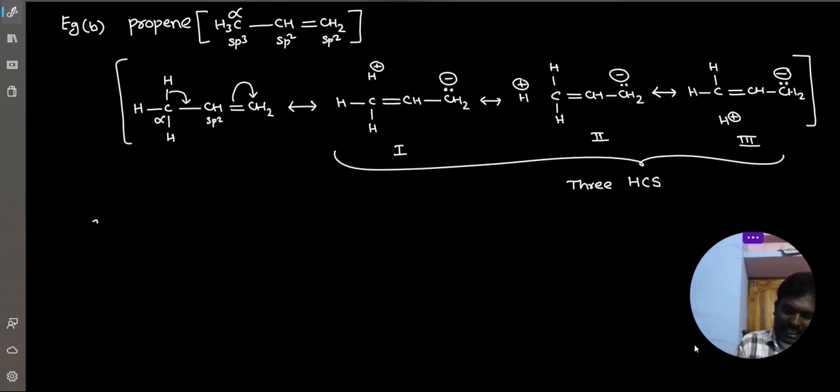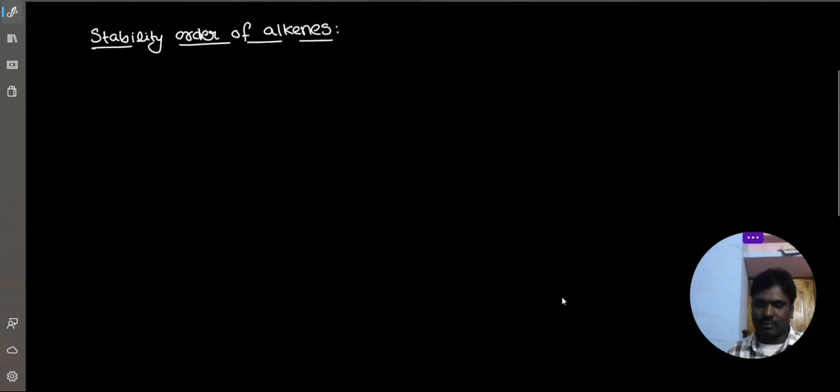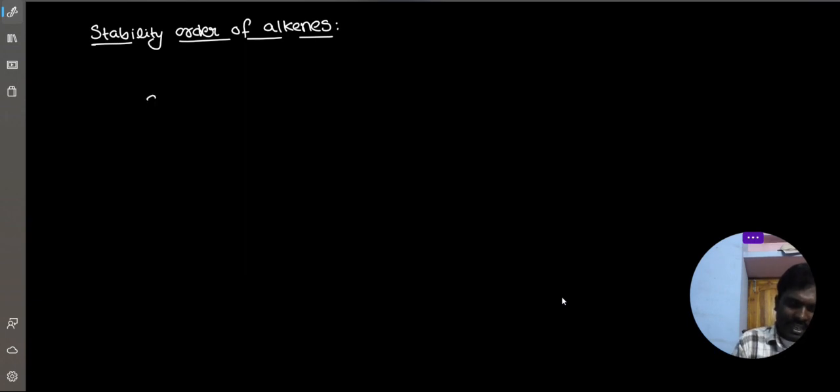Now, stability order of alkenes. You know, this is a tetrasubstituted alkene.